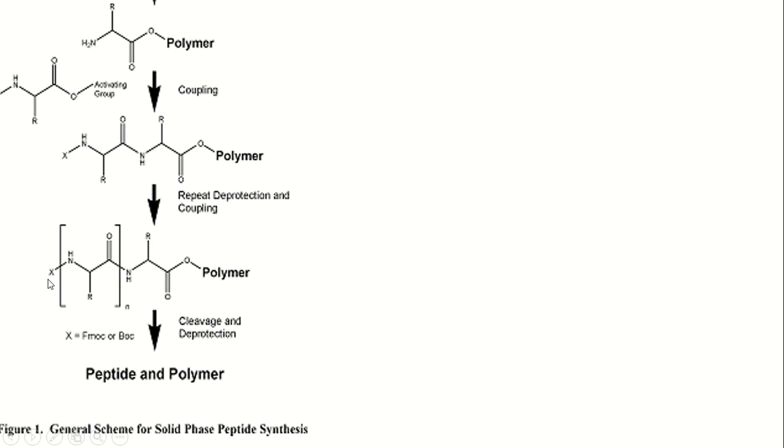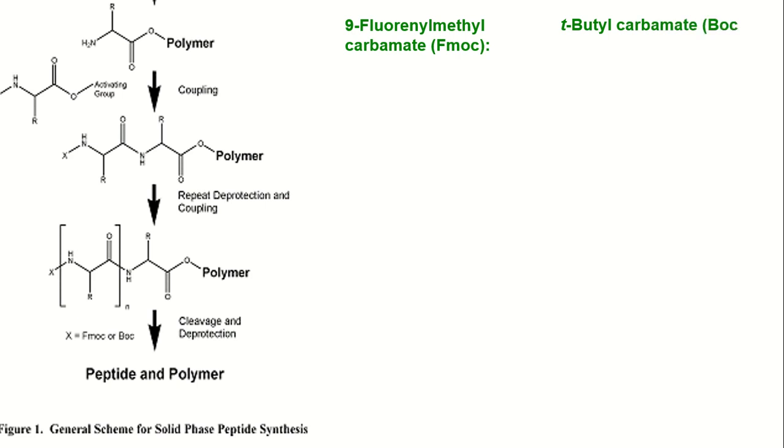The protection for this reaction is done using either FMOC or BOC, depending on the reaction condition. FMOC means 9-fluorenylmethyl carbamate, and BOC means tert-butyl carbamate.